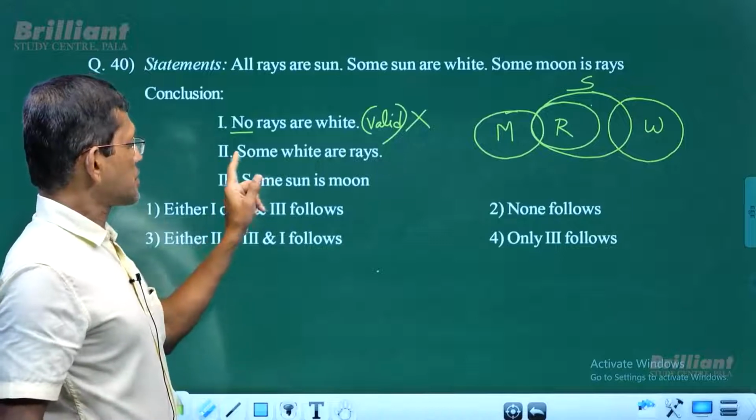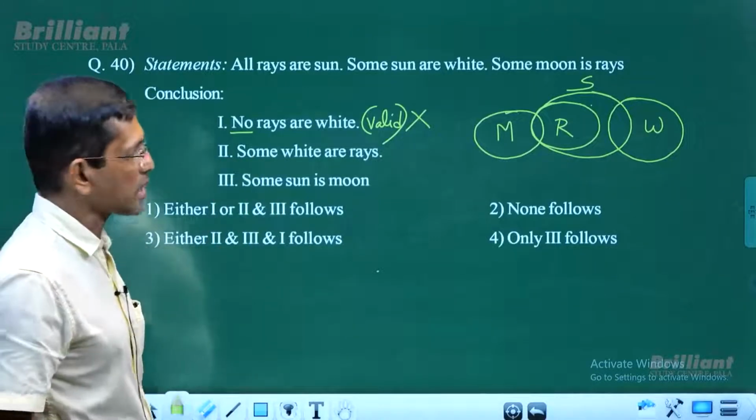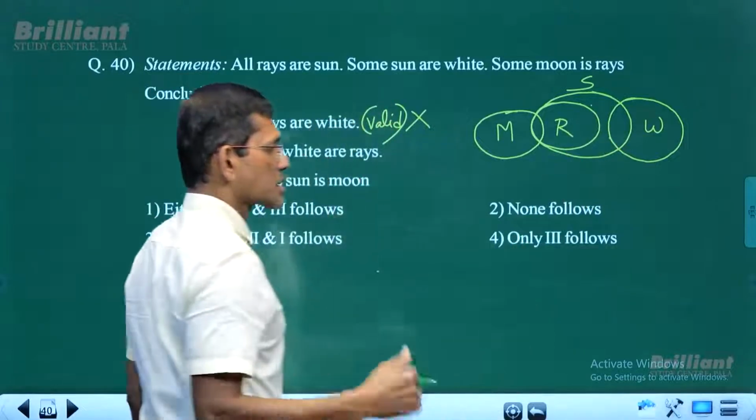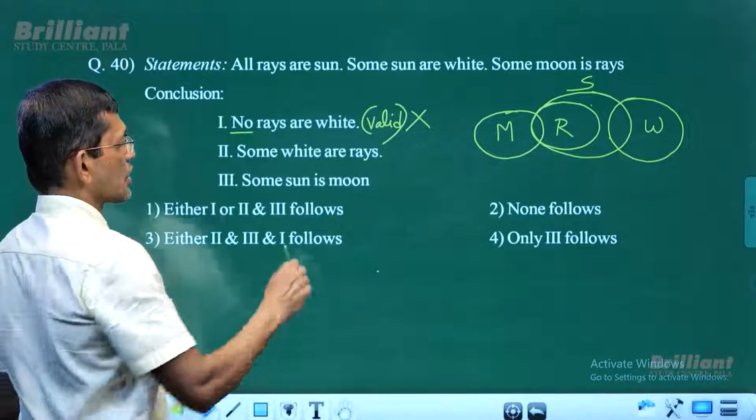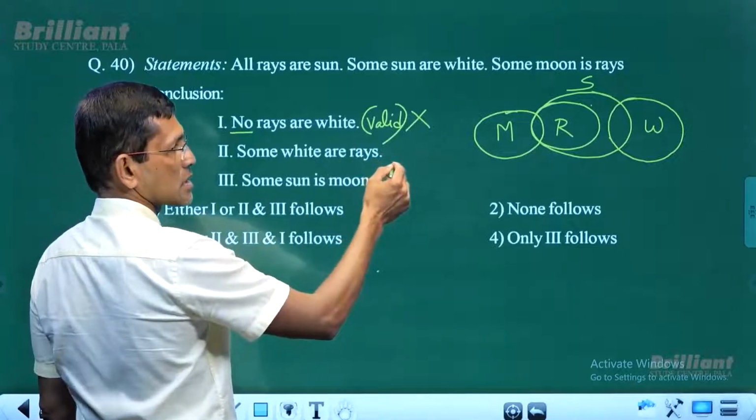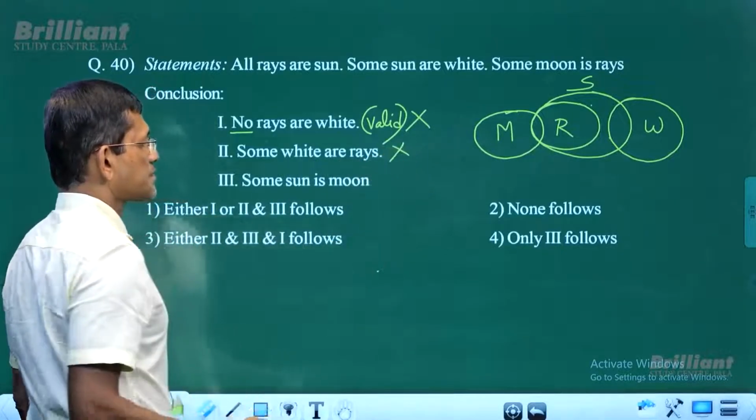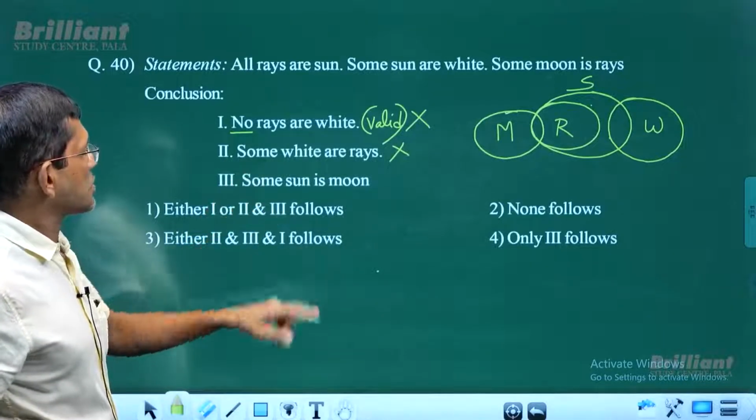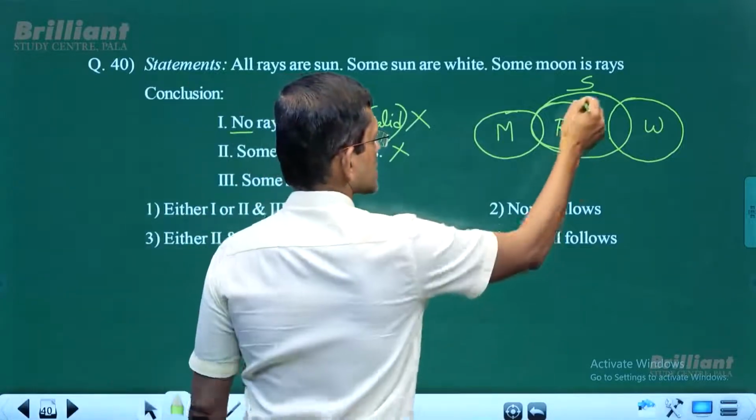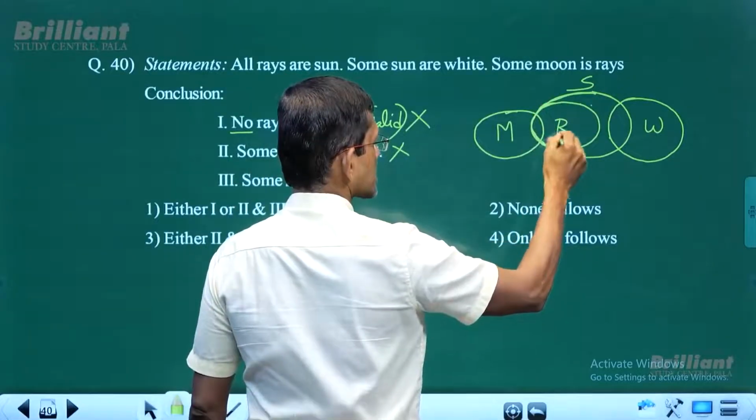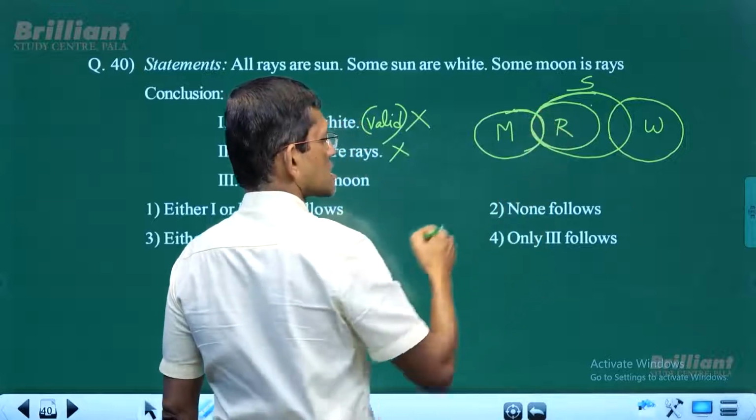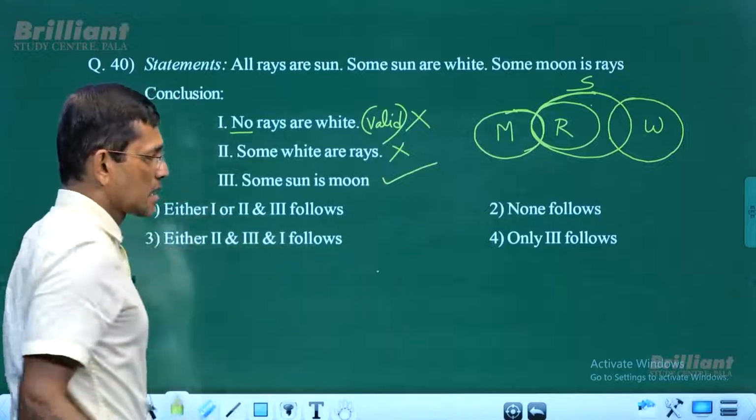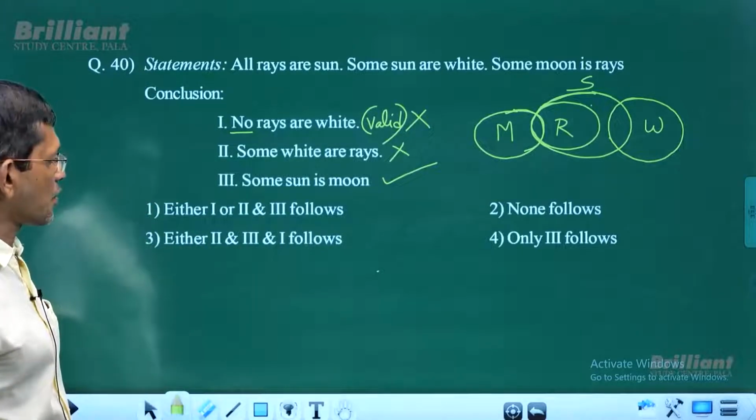Now, number 2, some white are rays. Well, look at this. White and rays, there is no intersection between white and rays. So some white are rays is invalid, doesn't follow. Number 3, some sun is moon. Look at that, this is the sun circle. So some sun is moon. That's correct. Sun and moon, there is an intersection. So ultimately, when you look at the answer choices, only 3 follows.